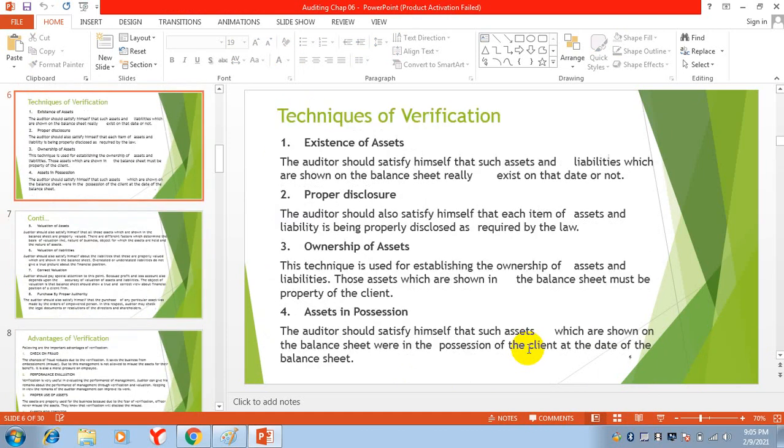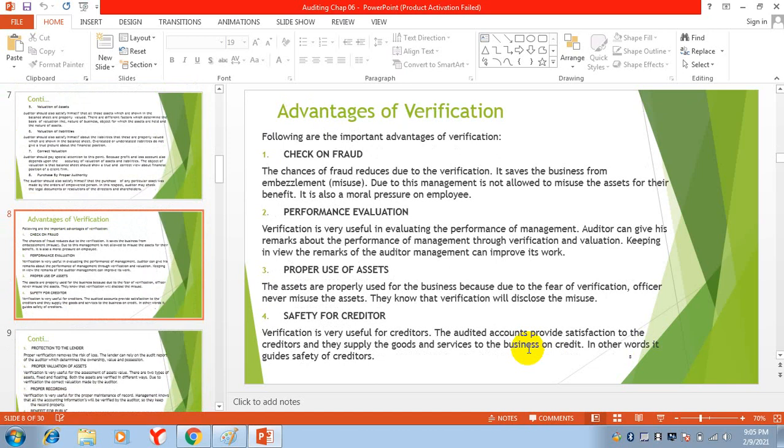So these are the techniques of verification. Now we are going to discuss the advantages of verification. Following are the important advantages of verification. Check on fraud. If there is proper verification, the chance of fraud will be less. The chances of fraud reduce due to verification.